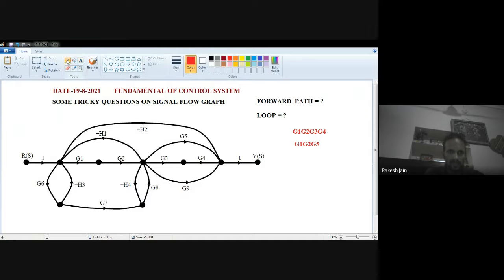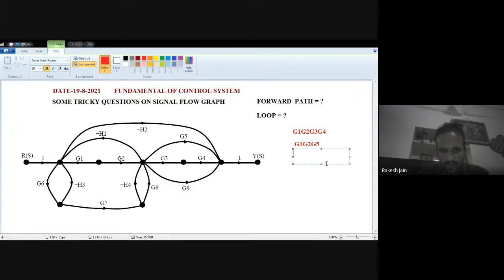Now similar to this kind of forward path, is there another forward path? Yes. One, G1, G2, similar to the upside lifting by G5, here downside lifting by G9. So this one is the third forward path: one, then G1, then G2, then G9, and then one. The third forward path is G1, G2, G9.